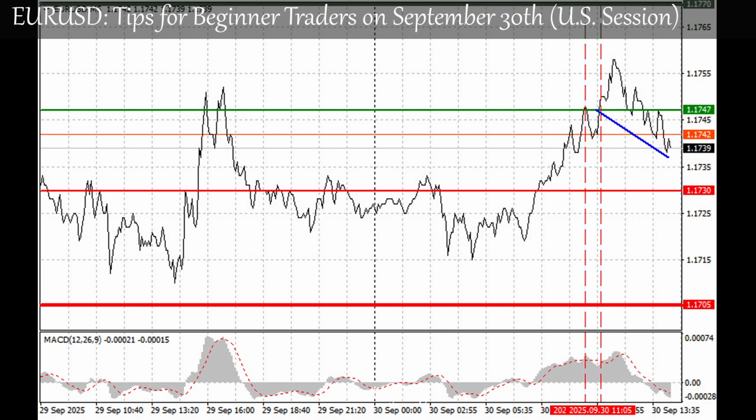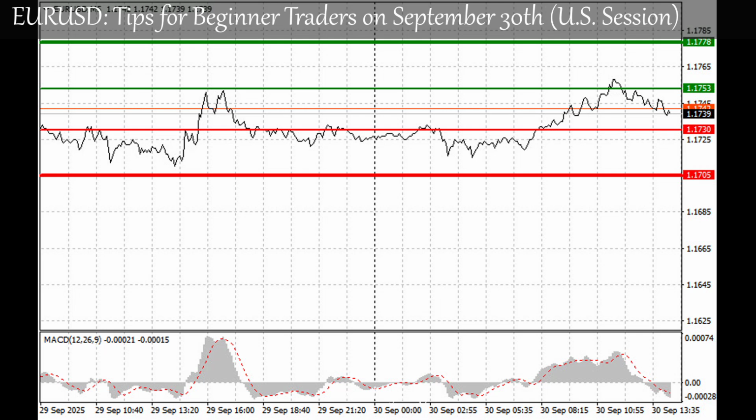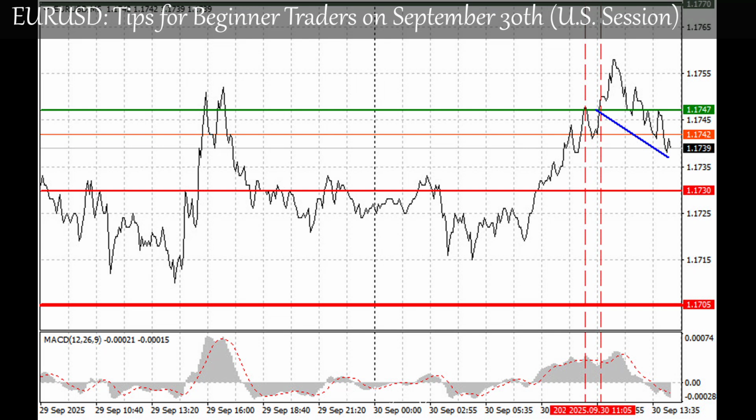Scenario no. 2. I also plan to buy euros today if there are 2 consecutive tests of 1.1730, while the MACD is in the oversold zone. This will limit the pair's downward potential and trigger a market reversal upward. Growth toward 1.1753 and 1.1778 can then be expected.